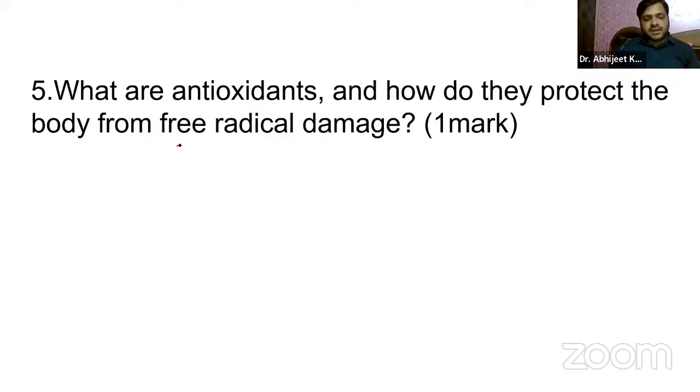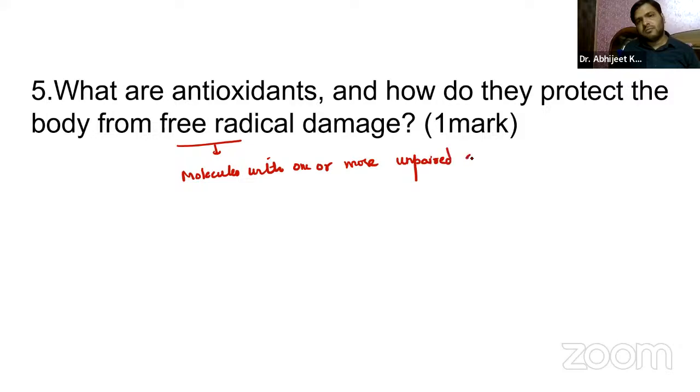Now, guys, free radicals are basically molecules with one or more unpaired electrons in their outer shell, making them highly reactive and unstable.